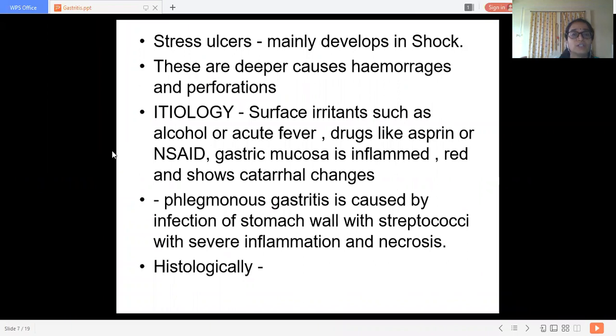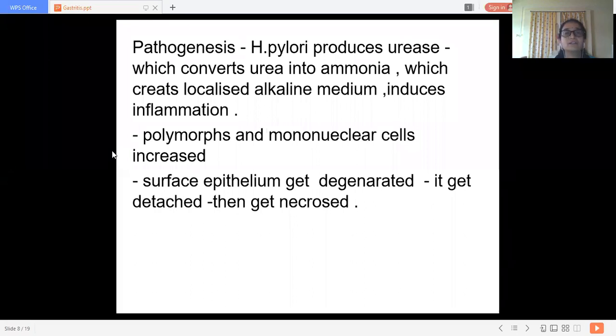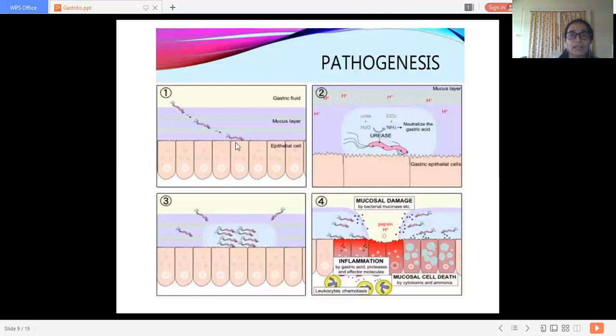Now, etiology of this acute gastritis: surface irritants, alcohol, acute fever, drugs, NSAIDs, because of which the gastric mucosa becomes inflamed, red, and shows catarrhal changes. Now, pathogenesis that we discussed. H. pylori produces urease, which converts urea into ammonia and creates a localized alkaline medium, which induces inflammation. And there is entry of polymorphs and mononuclear cells. This is the pathogenesis of gastritis.